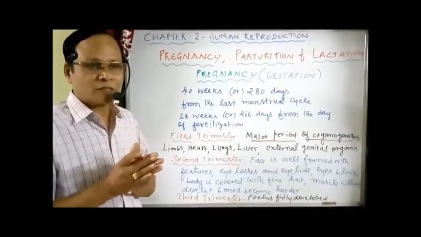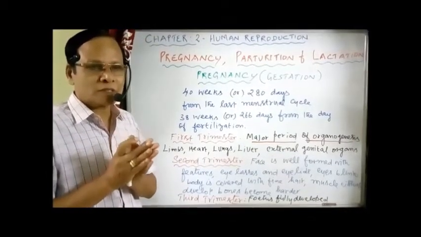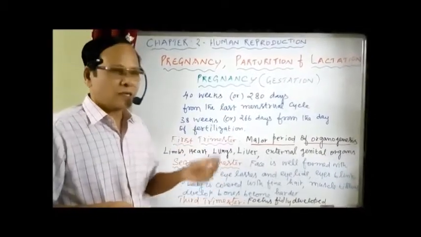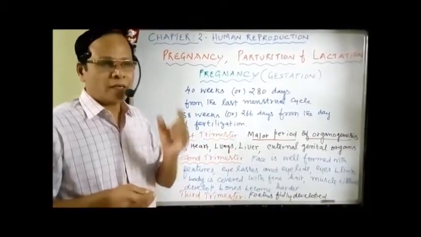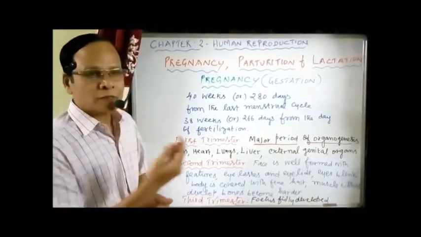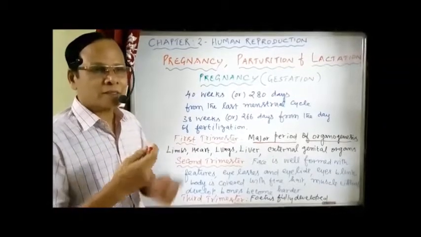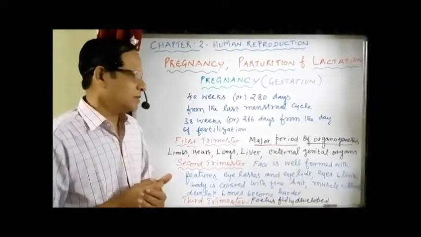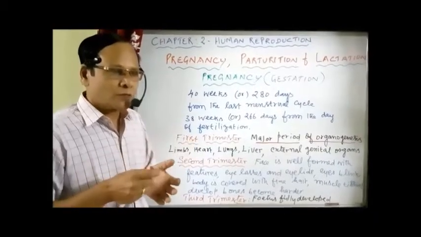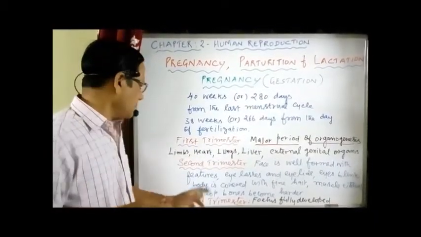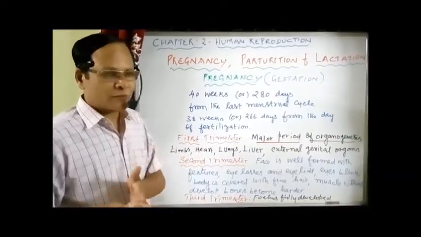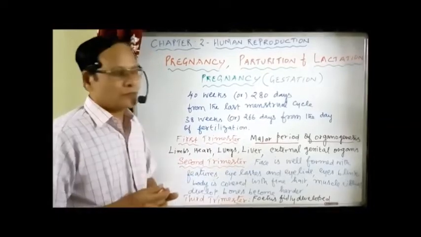Main changes during the second trimester: formation of a well-defined face with facial features like the eyelashes and eyelids, the eyes opened. The eyelids are capable of blinking. Also the entire surface of the body has a mammalian character, covered with fine hairs. The muscle tissues develop, the various types of muscles. The bones which are already formed become harder. That happens by the end of the second trimester. So just after 6 months you can notice all these structures already formed.